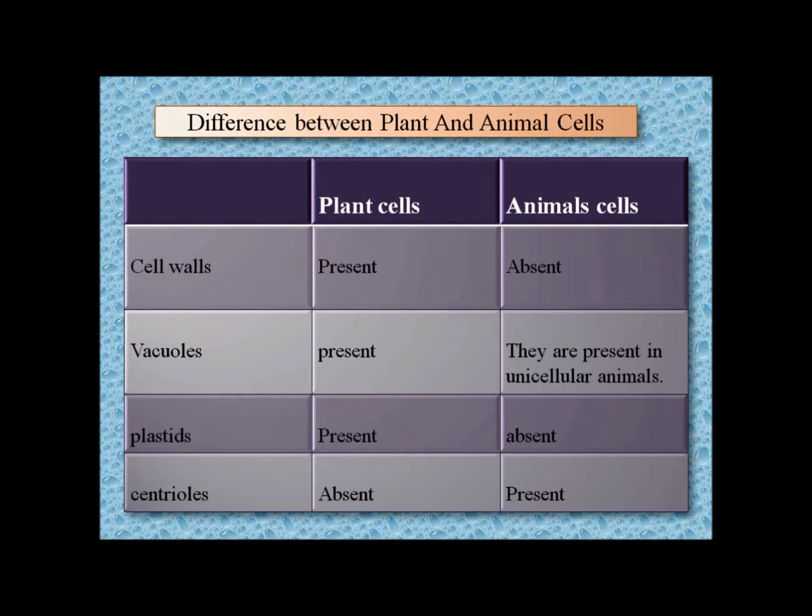Cell wall is present in plant cells and absent in animal cells. Vacuoles are present in plant cells, and they are present only in unicellular animals among animal cells. Plastids are present in plant cells and absent in animal cells. Centrioles are absent in plant cells and are present in animal cells.